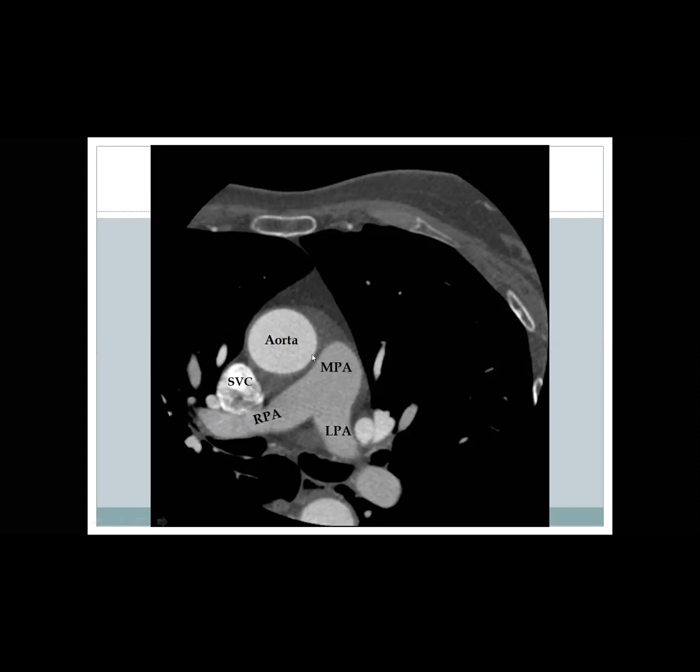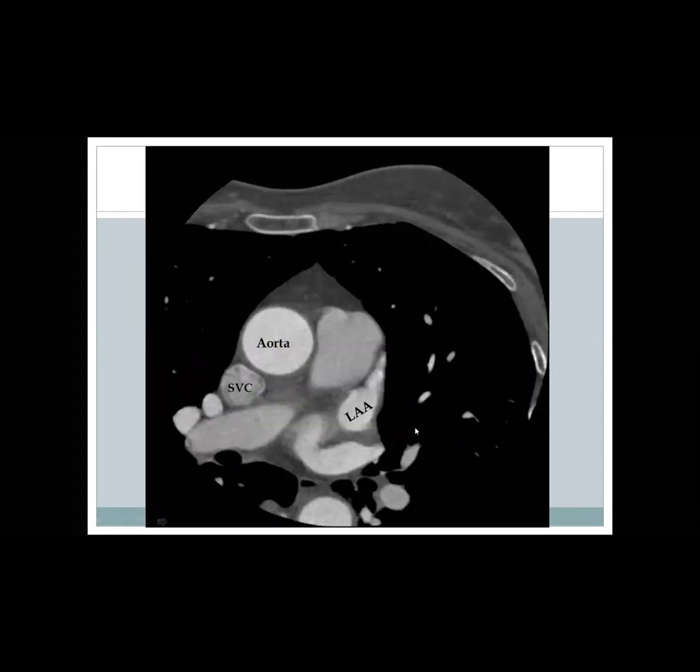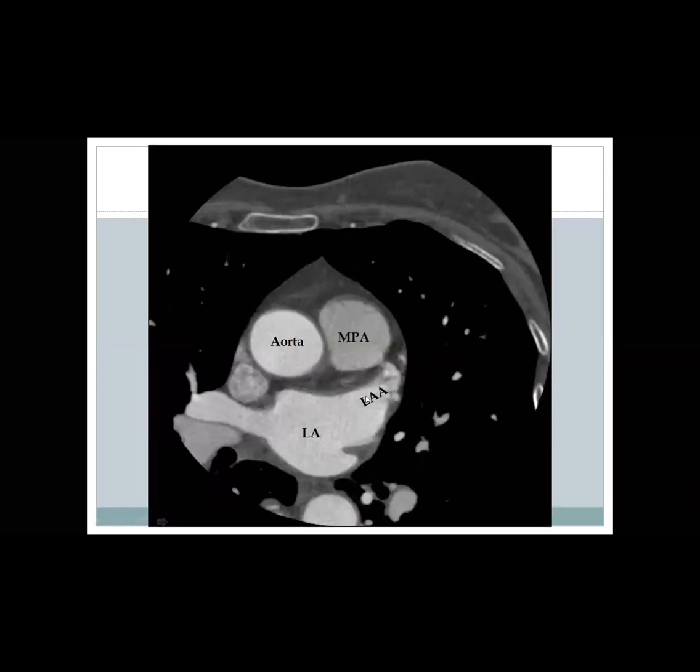Yes. Okay. Here is the main pulmonary artery bifurcating into the right pulmonary artery and left pulmonary artery. Going down, there is the SVC, the aorta. Now the main pulmonary artery started to disappear. This is the right pulmonary artery, left pulmonary artery, and here one structure starts to appear. This is the left atrial appendage. Going down, the left atrial appendage becomes clearer. The main pulmonary artery, aorta, and the left atrium appear in the field here. And this is one of the right pulmonary veins. And this is one of the left pulmonary veins.